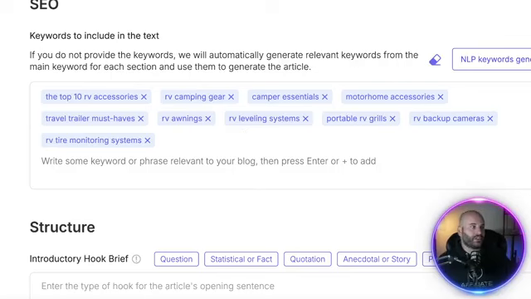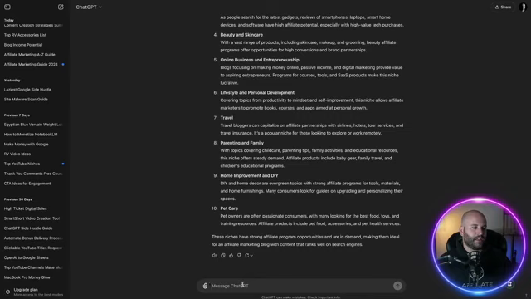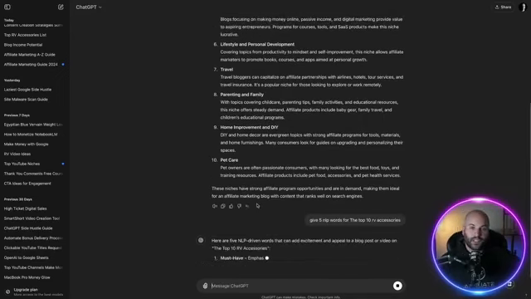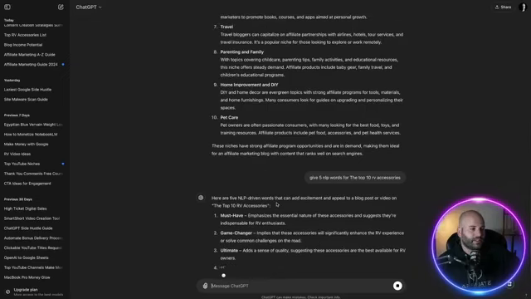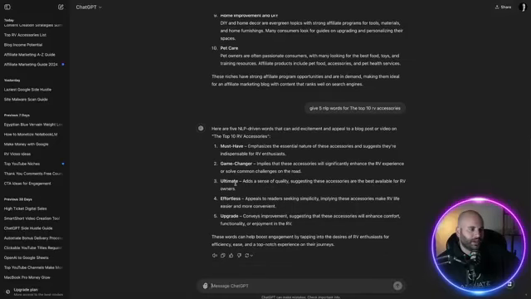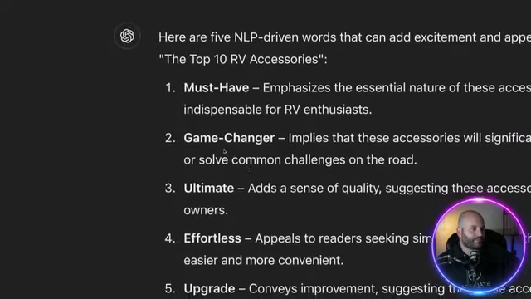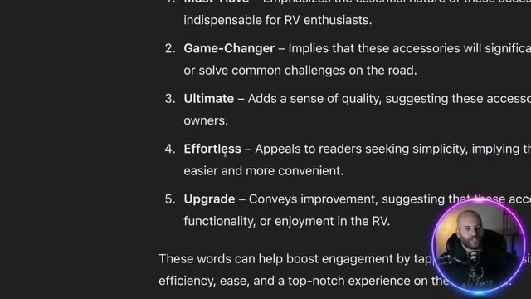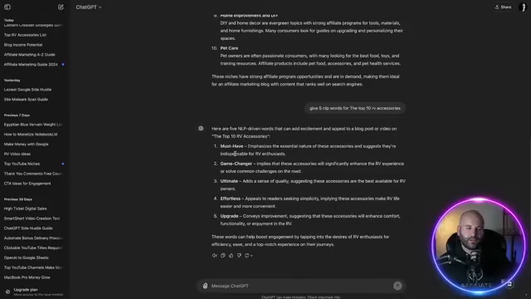And before this tool existed, you could come over here and say, give me, let's just say, give me 5 to keep it short for the example. Give me 5 NLP words for, and then I'll just paste that in. And then it would come up. Now we see how you could even use this right inside of this. So actually, I really don't like what it's giving me right here. So this is terrible. And it says, okay, so for the top RV accessories, must have, game changer, ultimate. This is terrible. So this is another reason why ChatGPT isn't always the best tool to use.